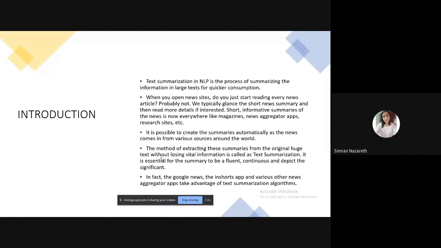The best example where summarization is used is Inshorts, as it does not consume so much time. We all might have Inshorts on our phones because it gives a 60-word summary. So the method of extracting these summaries from the original huge text without losing the vital information is called text summarization.